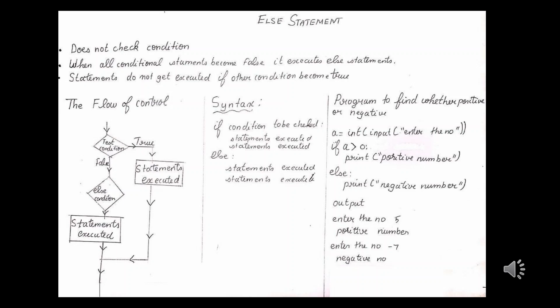And let's take the second output. Enter the number. If the user enters -7, we get the output as negative number because the if statement's condition is false. Therefore, it goes to the else condition and it prints the statements inside it. That is negative number. So we get the output as negative number.